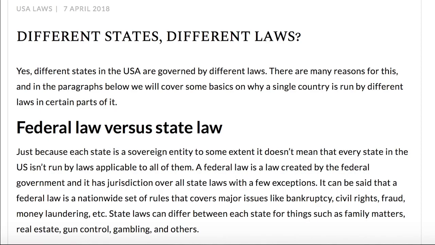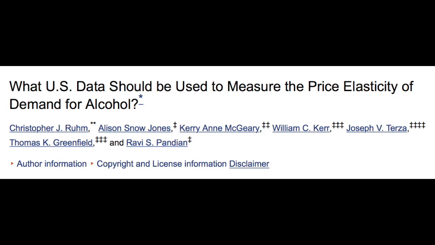Also, according to an article published by the National Center for Biotechnology Information, we are unable to determine how much a price floor would actually change the consumption of alcohol in the U.S., as research shows that pricing data is unlikely to reliably indicate alcohol demand elasticities.